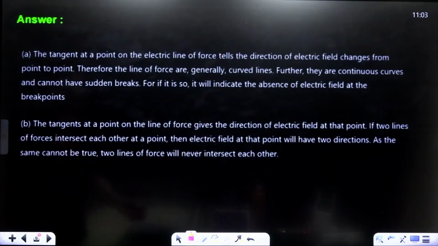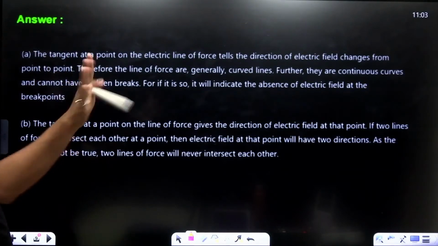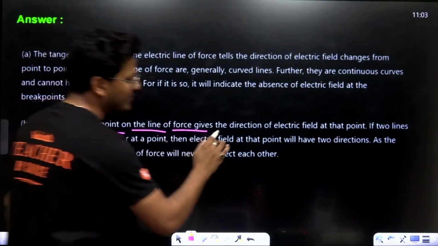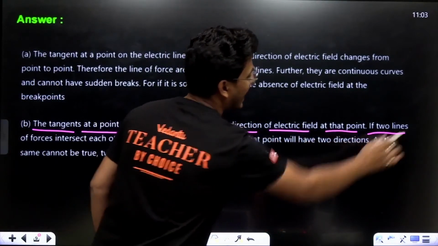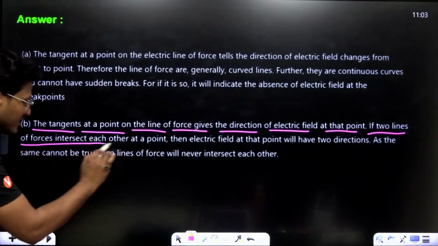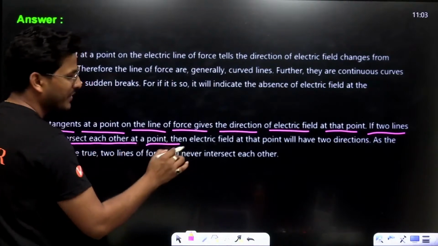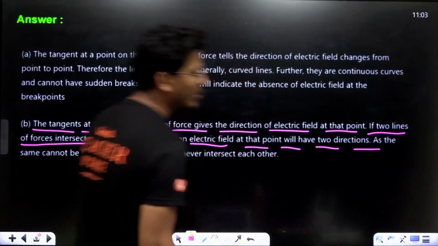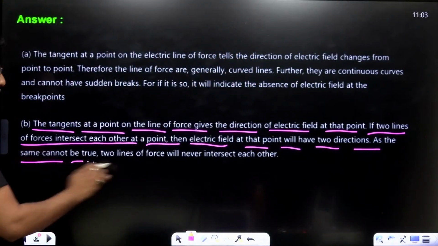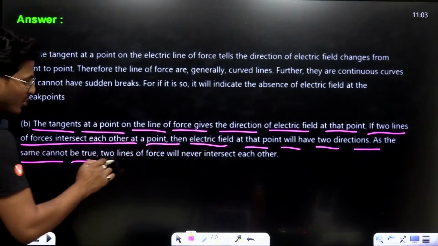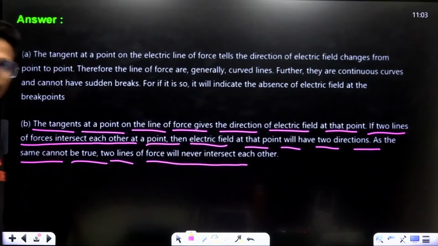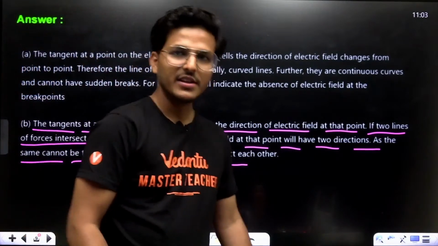Now come to the standard answer. The tangent at a point on a line of force gives the direction of the electric field at the point. If two lines of force intersect each other at a point, then the electric field at that point will have two directions, which cannot be true. Two lines of force never intersect each other. I hope you got my point. Okay, now moving to the next.